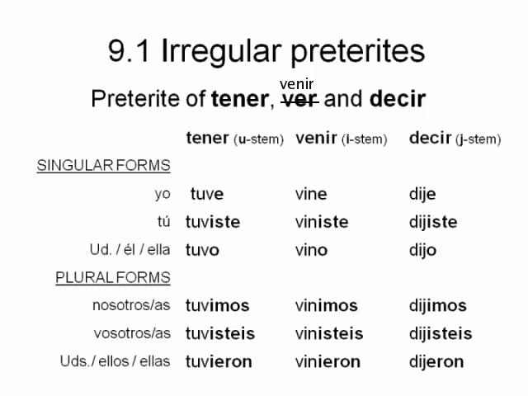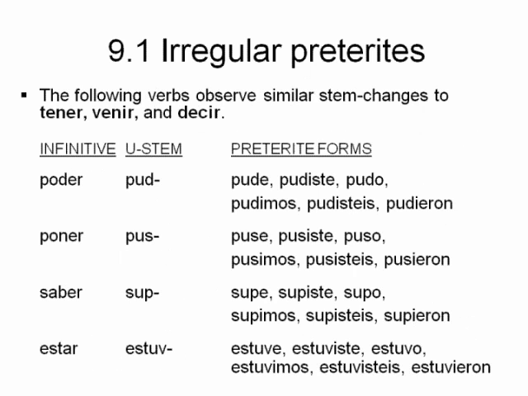And what we're going to look at now are some other verbs that are in the U group. They'll be verbs sort of like tener. They are poder, and its stem is going to be pud. Poner, stem is going to be pus. Saber is sup, and estar is estuv. And then those endings that we saw on the previous slide, none of them are accented, and they look very similar to your ER, IR verb preterite endings, but with no accents.